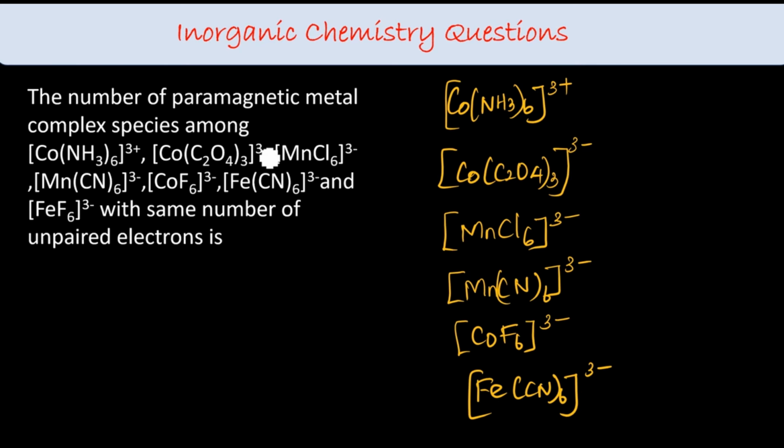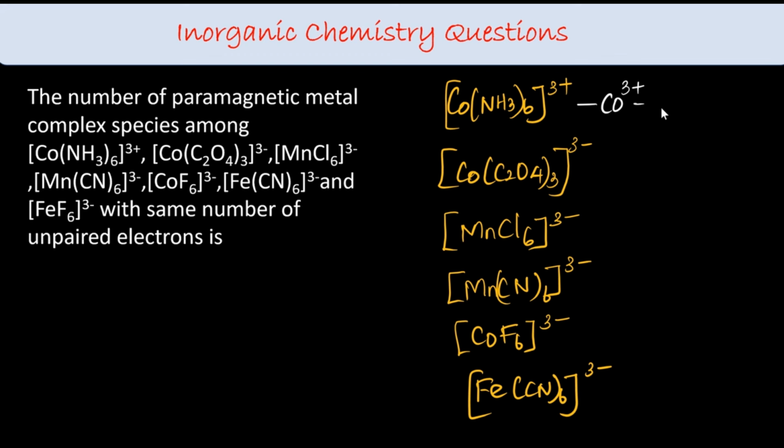Next question, a bit lengthy but doable. Number of paramagnetic metal complex species among this, again, with the same number of unpaired electrons. Paramagnetic, but the same number of unpaired electrons must be there. So let's do it. Here I have cobalt 3 plus. Cobalt is 3d7 4s2, 3 plus is 3d6, which makes t2g6 for octahedral.